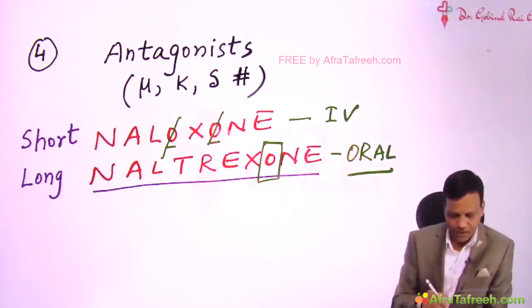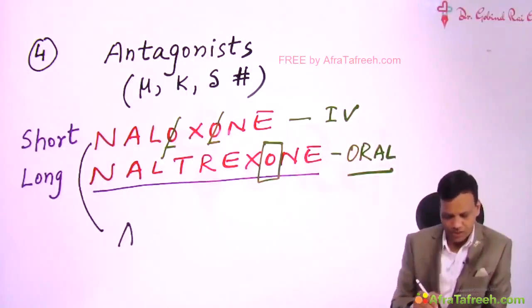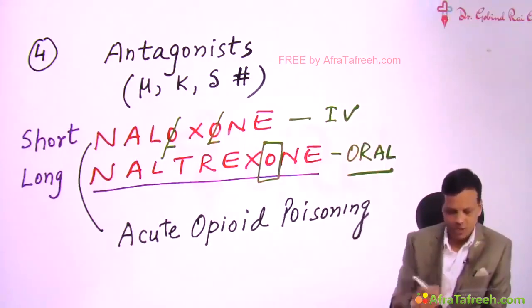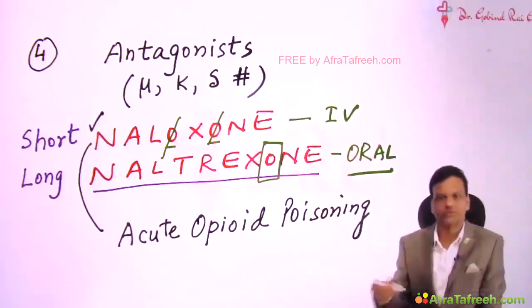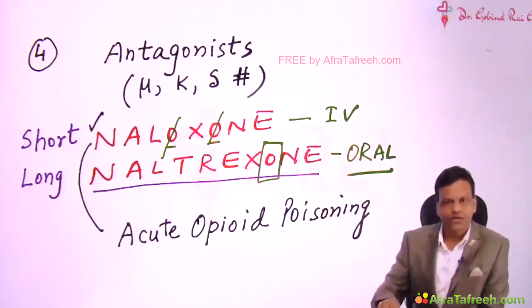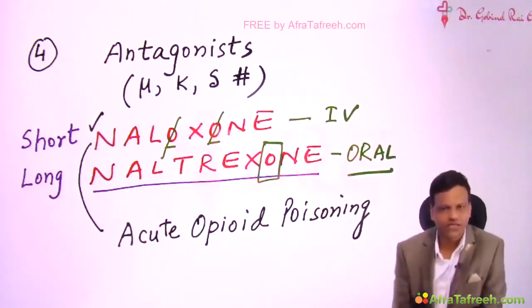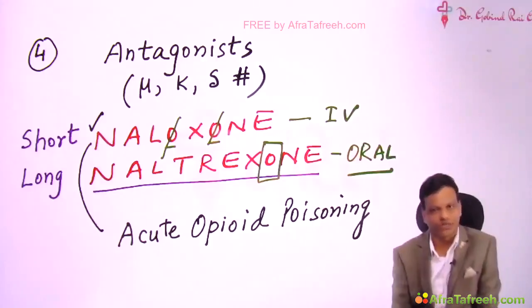When a person comes with acute morphine poisoning or acute opioid poisoning, the drug of choice is naloxone. It is such an effective drug that it will immediately reverse all the effects of opioids.